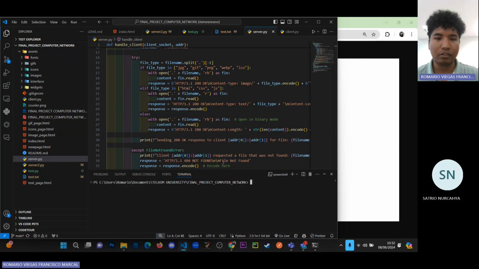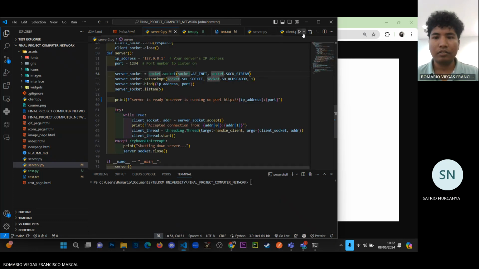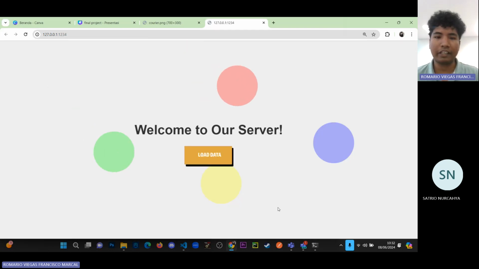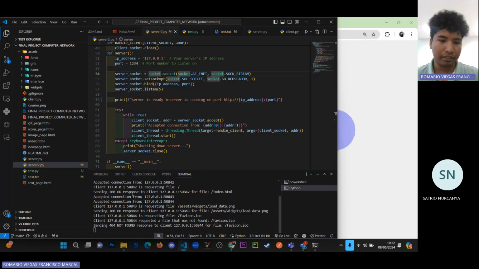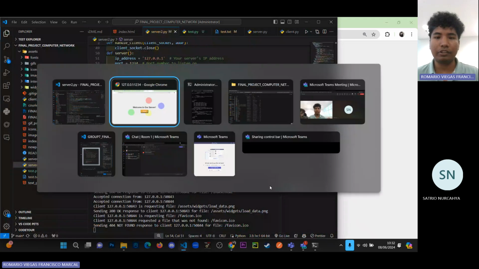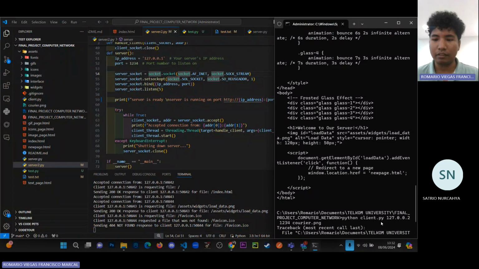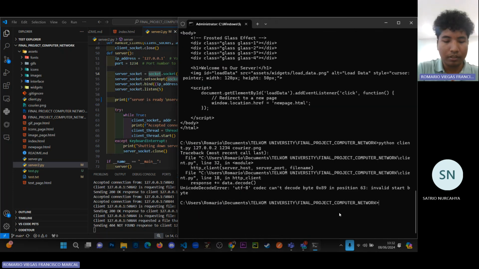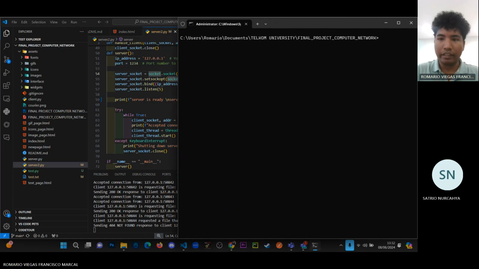Let's test the multi-thread server. So we just run it, then the server is running. If we follow the link, it's the same. It redirects to our web server. Then we got the connection here. Let me clean this up first and try to make a test from the terminal as well. So cls.